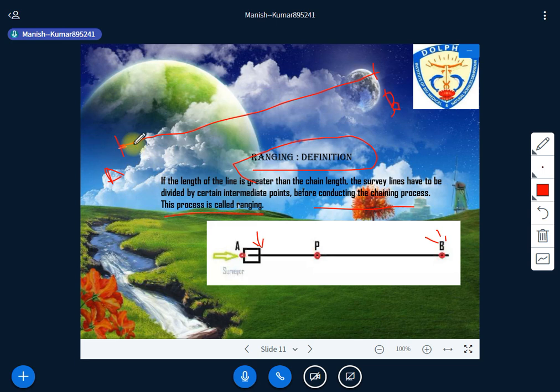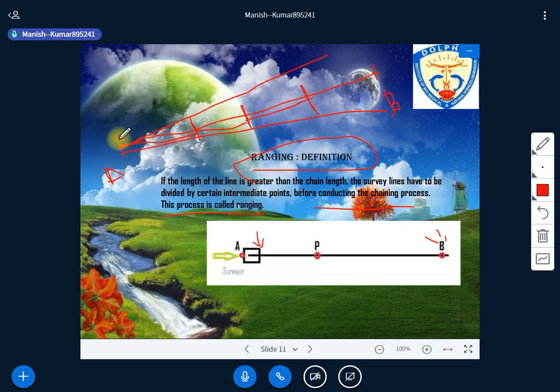After 10 meters again we have to measure 10 meters, 10 meters, and since we don't have any intermediate point, maybe we started from here and reach somewhere else. To avoid this kind of error and wastage of time, certain intermediate points have to be located in between these two.